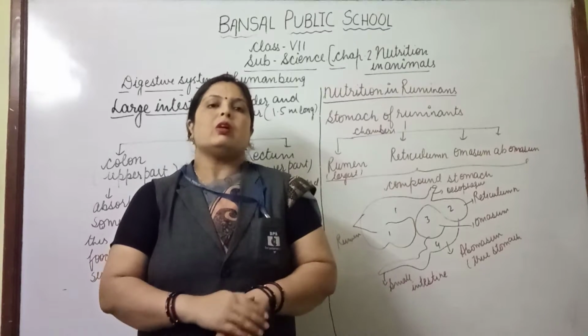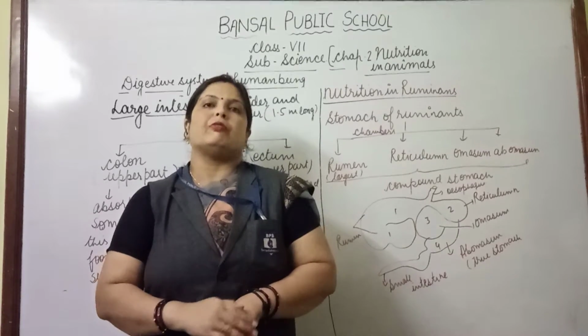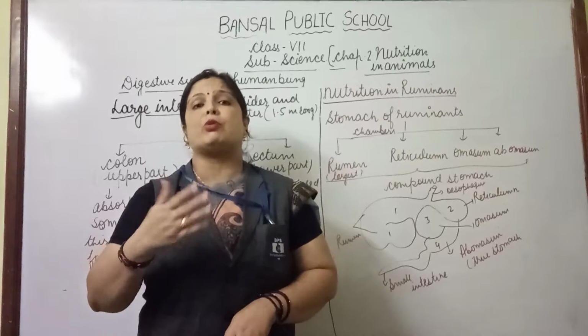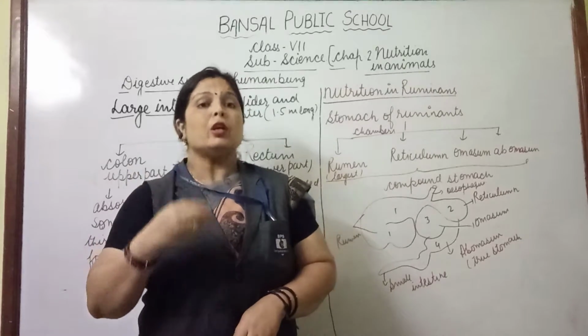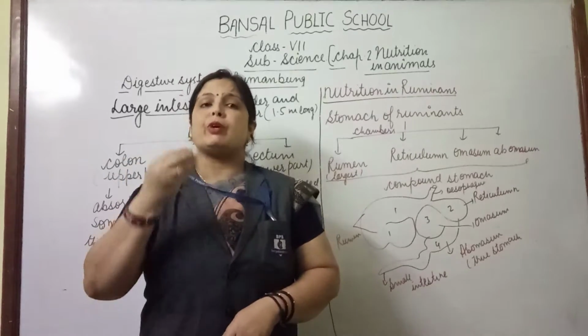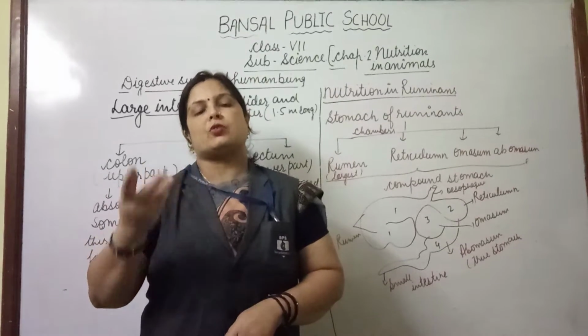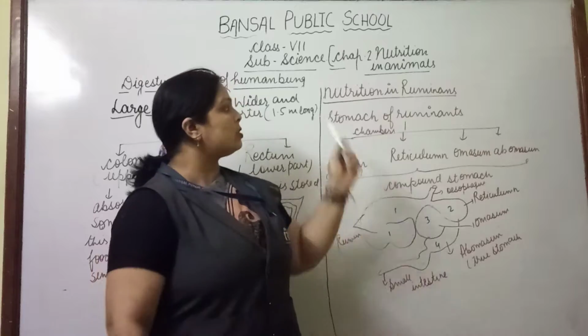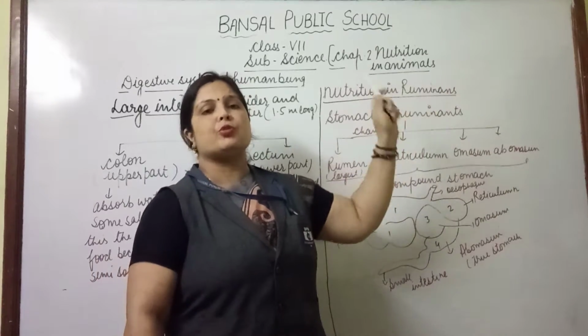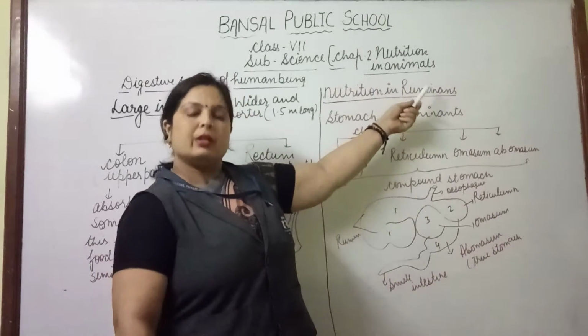They eat food in the form of grass or fodder, which we give them. Then they chew the food again, the curd. The chewing of food in this way is called rumination. And these organisms which chew the curd are known as ruminants.